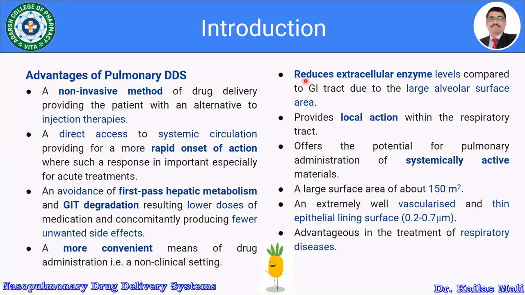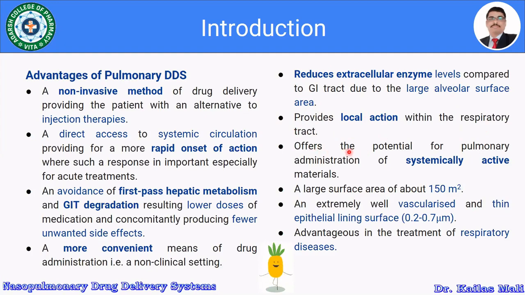It also reduces the extracellular enzyme levels compared to the gastrointestinal tract, due to the large alveolar surface area. It is possible to use the pulmonary drug delivery system for local action within the respiratory tract.